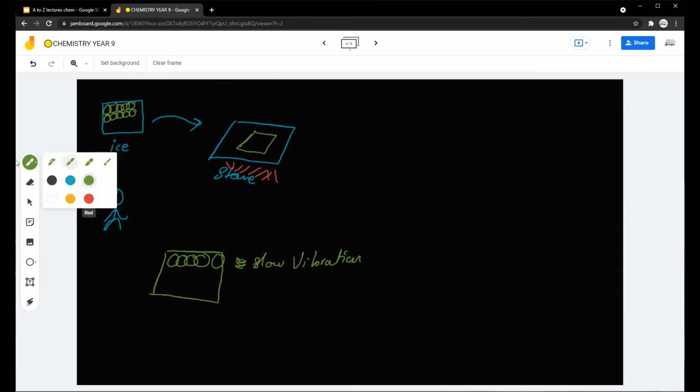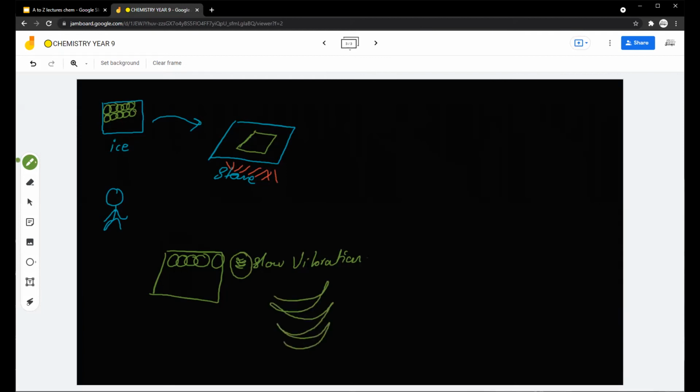Do you agree, say yes or no in the chat, that we are providing more energy to the particles of ice? Exactly, yes. Once we provide more energy to the particles, what will happen? First they were vibrating at this speed, now the particle is going to vibrate like that. With more energy, a bigger vibration is going to happen.